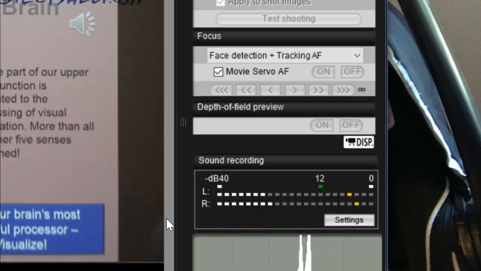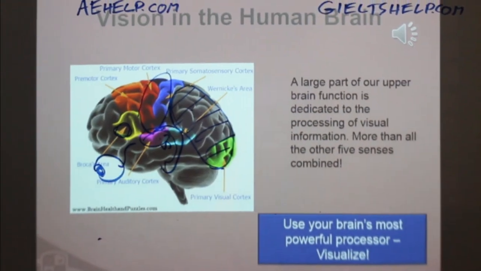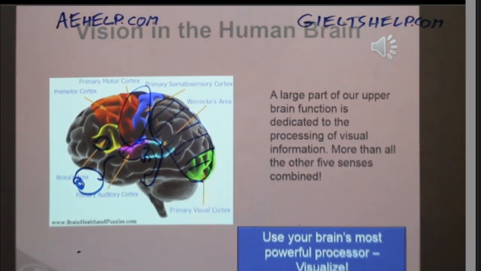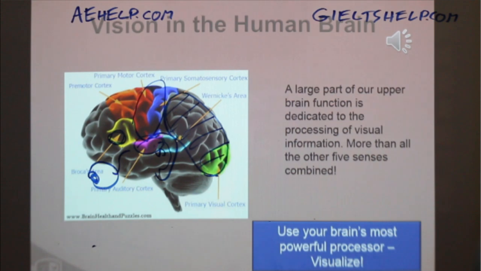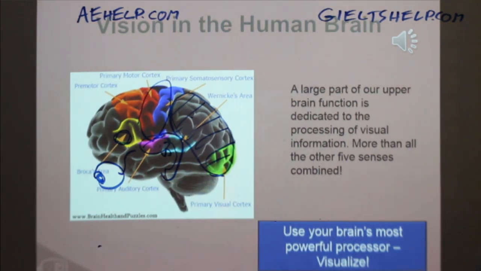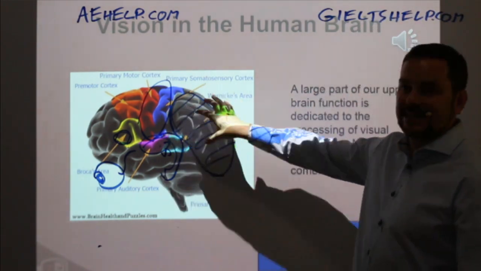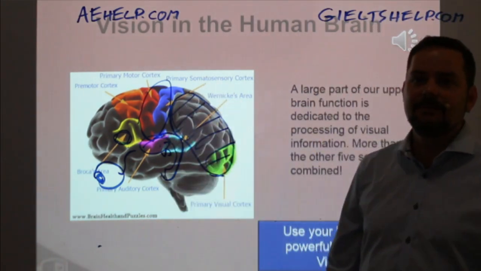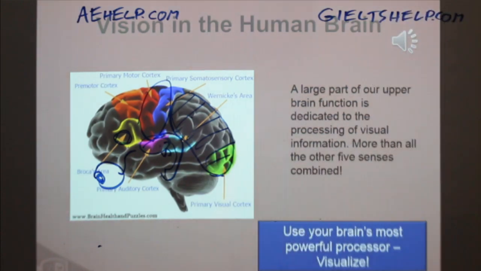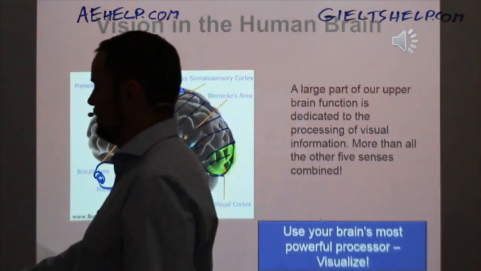It's a massive part of the computer that makes up your brain, and you definitely want to use that when you are studying for IELTS. Okay? You don't want to ignore that. You want to make use of this big processing system right here, okay? Don't ignore it. If you ignore it, you're only selling yourself short and you're making your studies, your learning more difficult.